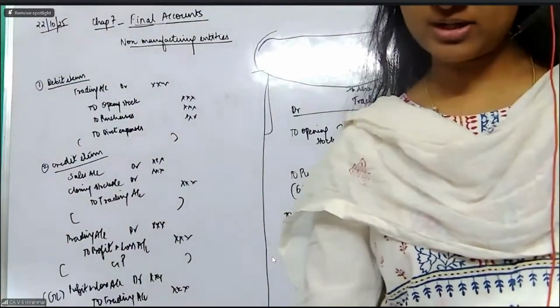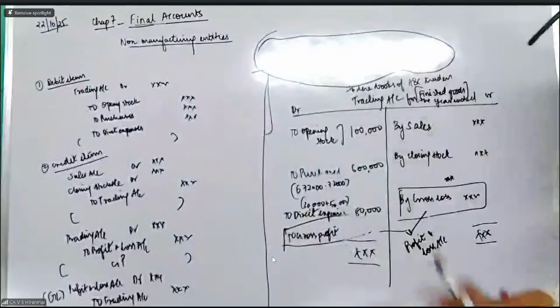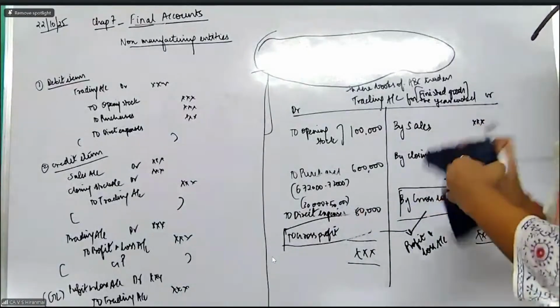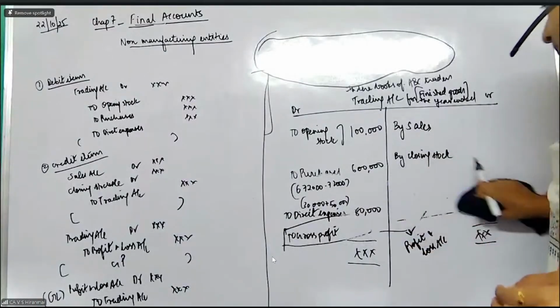Now come to the next thing. What is the next point that we have? The next point is sales and sales returns. So sales will come on to the credit side minus the sales returns, and closing inventory is 2 lakhs. So now let us write this side also. Sales is 11 lakh minus the returns of 1 lakh.